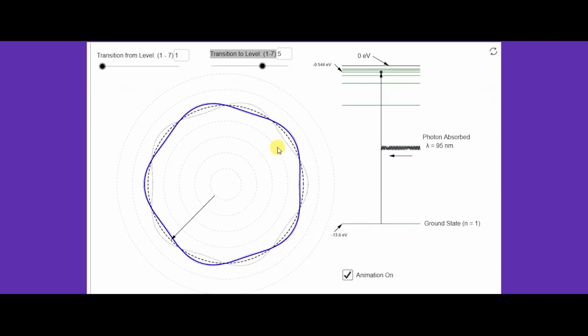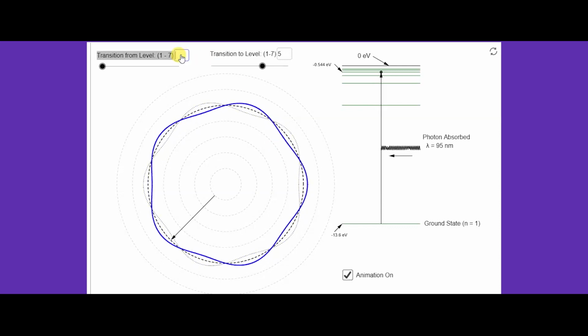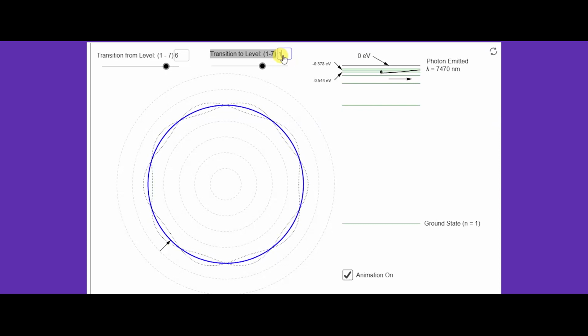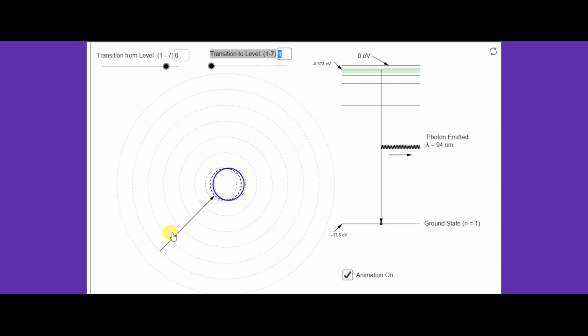Now let us look at how energy transfer takes place, whether energy is absorbed or released when the electron transfers from a higher energy level to a lower energy level. Let us consider the electron transiting from n equals 6 to n equals 1, that is from a higher energy state, negative 0.378 electron volts, to a lower energy level, negative 13.6 electron volts.